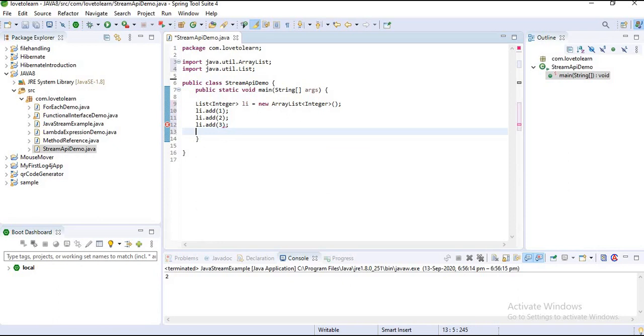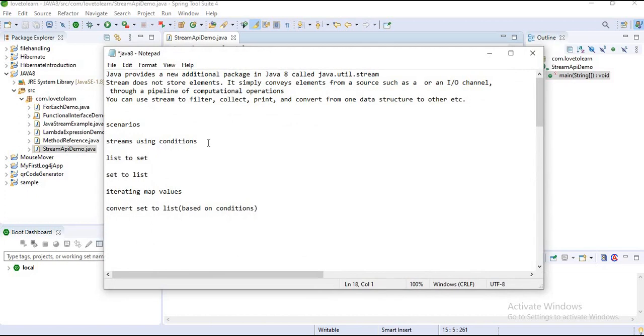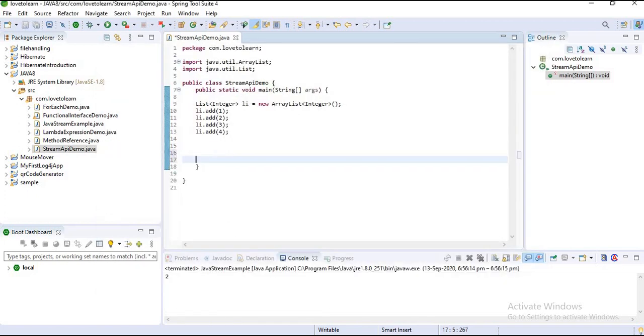Now let's start the implementation of streams. I said I'll explain streams using conditions. Now wait, I'll show you how to do it.